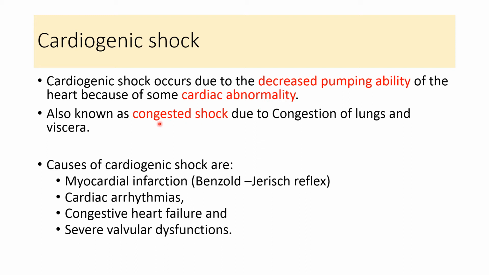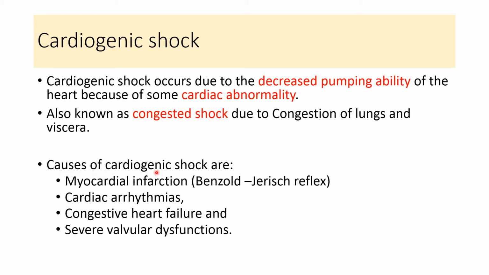Cardiogenic shock is also known as congested shock, because whenever it occurs because of a cardiac abnormality, it decreases cardiac output and it increases central venous pressure. Increase in the central venous pressure produces congestion of the viscera and congestion inside the lungs. So because of the congestion in the lung, liver and other viscera, cardiogenic shock is known as congested shock.